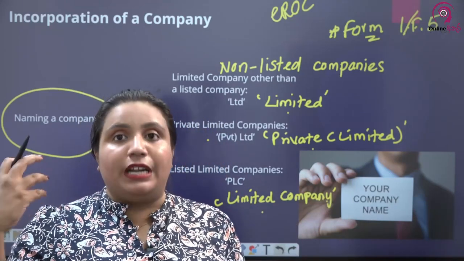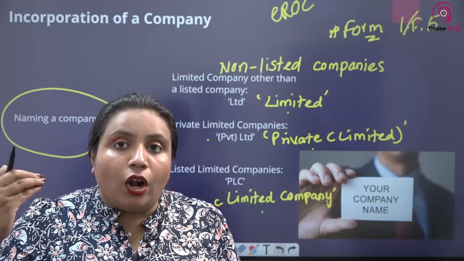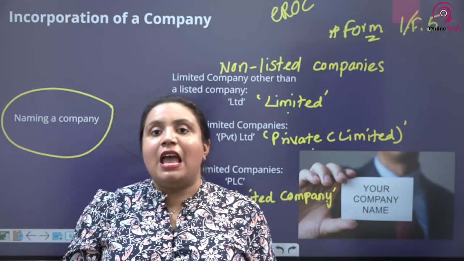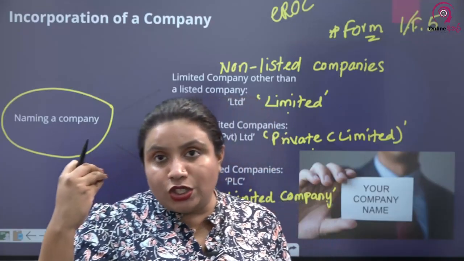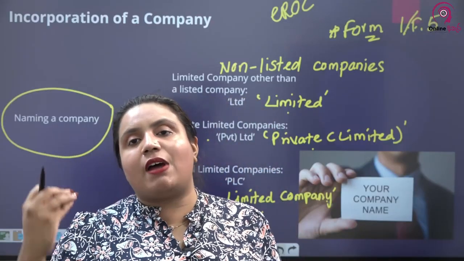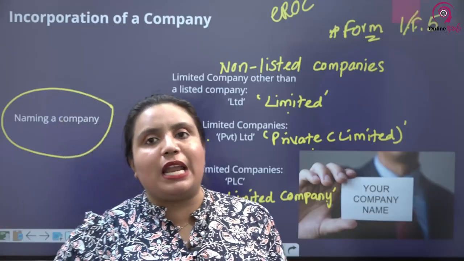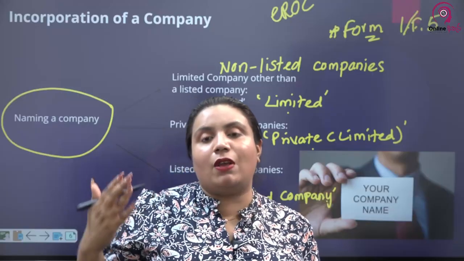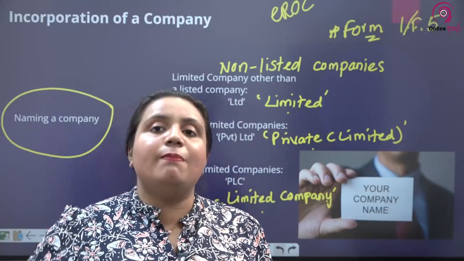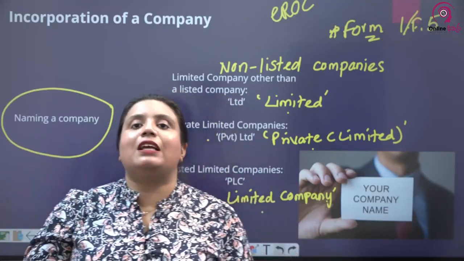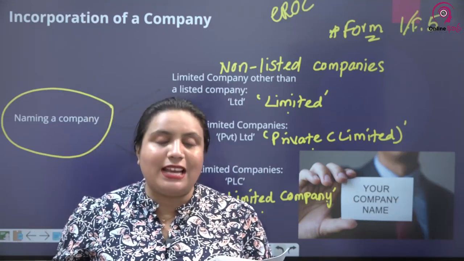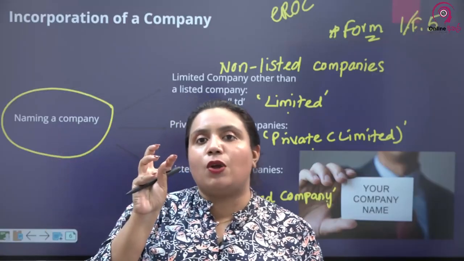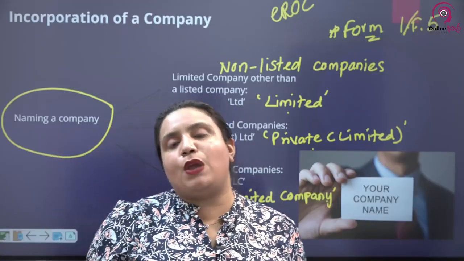Once you have named your company and gotten approval for the naming of your company, no other person can use the name of your company. If they do so, you can lodge a complaint to the registrar, and the registrar will make sure that the second company that used your name will have to change their name. Even if you use a company name that is similar to another existent business or company, the registrar has the right to refuse the name approval, and therefore you will have to find another alternative name.